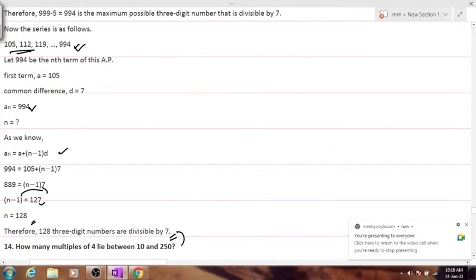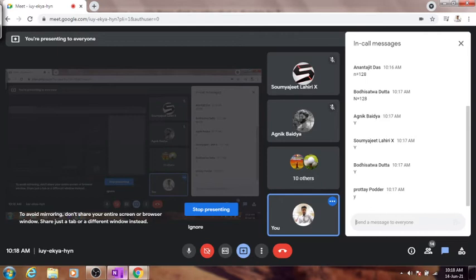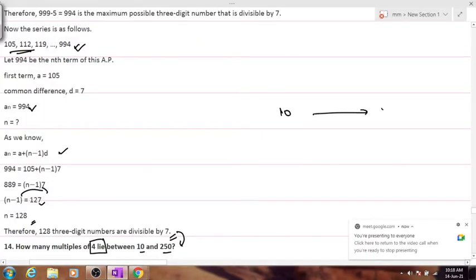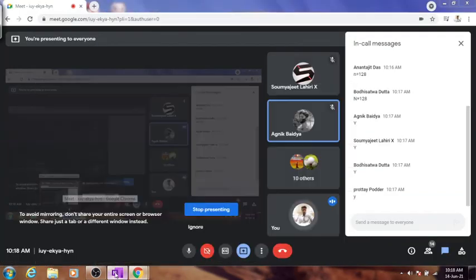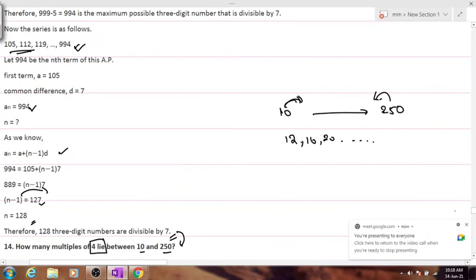Now comes a similar sort of question. How many multiples of 4 lie between 10 and 250? Between 10 and 250, multiples of 4 they are asking. So what is the first multiple of 4 over here? Anyone? 12, then 16, then 20, then dot dot dot. Tell me the number which is coming right before 250. Sir, 248. Very good. 248 is the number which comes right before 250.